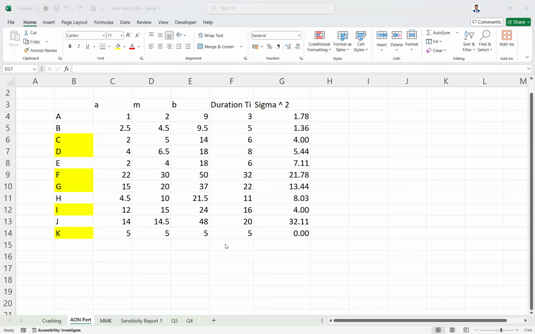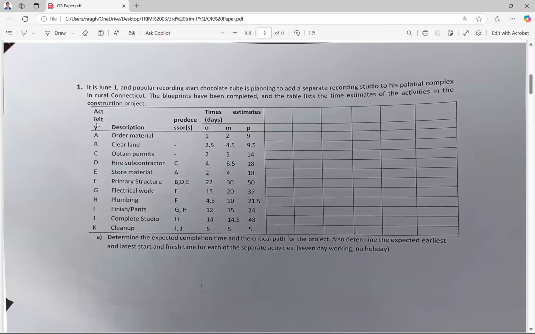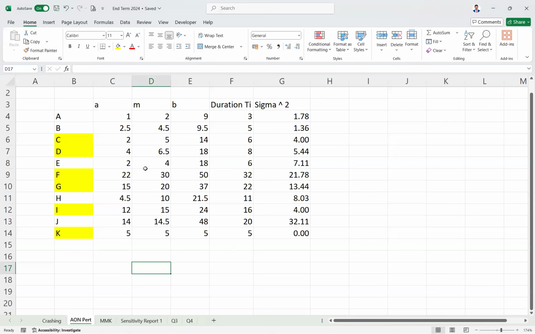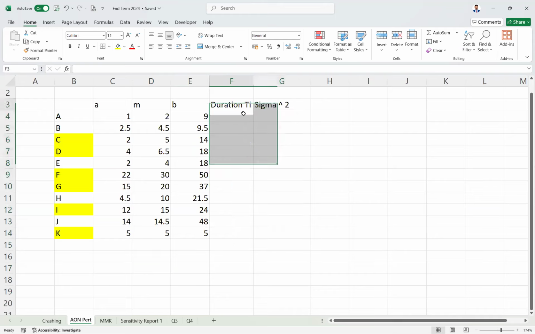So just the data, I have just copied it from here. See the job activities, A to K, there are the activities, and they have given the predecessor nodes, and they have given all the values O, M, and P, and then we are calculating. So this is just the values, nothing else. I have just copied them and put them here.